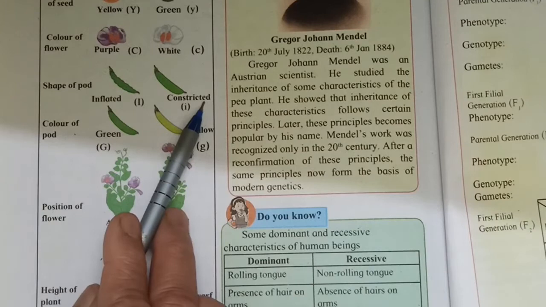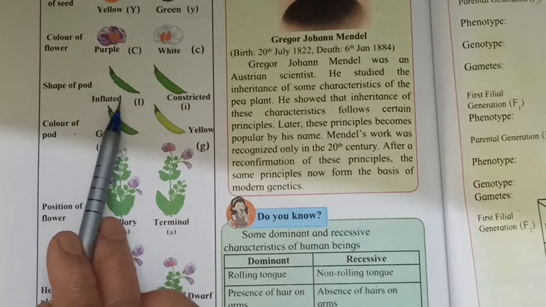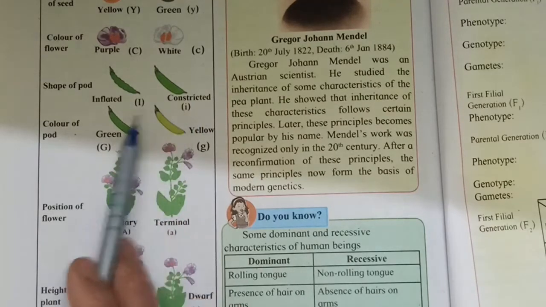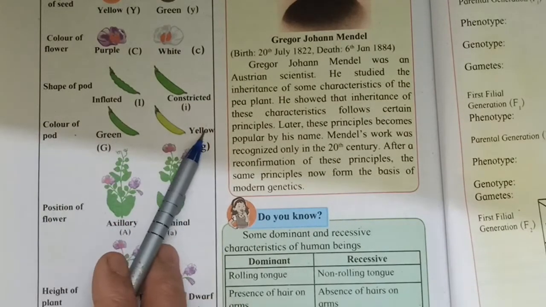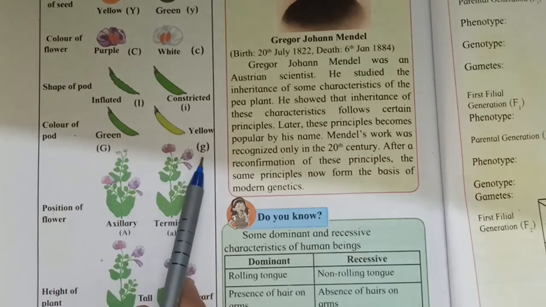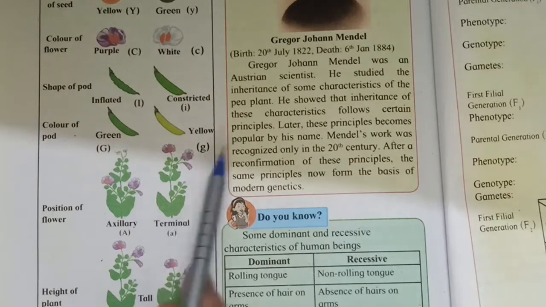Constricted. Inflated shape is the dominant character, so it is indicated by capital I, and constricted by small i. Color of pod, green or yellow. Green is dominant, so capital G. Yellow is recessive, small g.